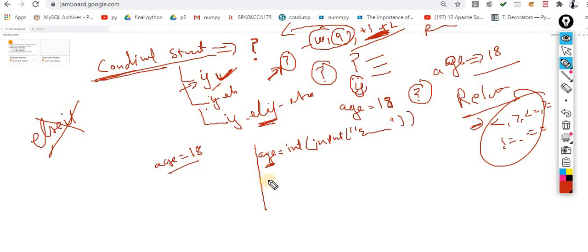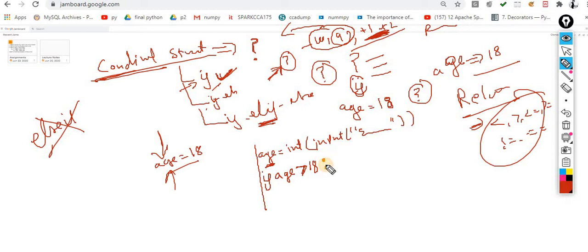Again, it's my logic: I want to perform some kind of condition over this age. So I write if age greater than 18, meaning whatever age the user enters is greater than 18. This is the syntax.